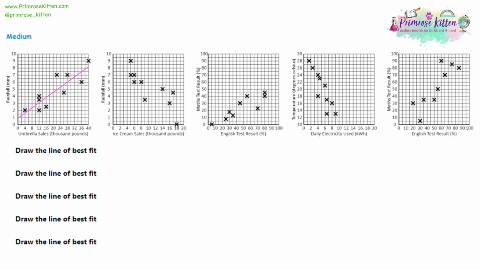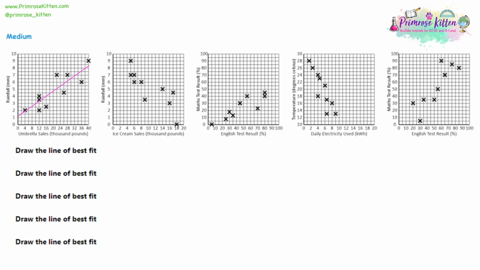Now, with this little draft line I've drawn, you'll see I've got 4 coordinates below the line and 6 coordinates above the line. That's not really what we go for here. We want equal numbers of coordinates above and below the line. With the line of best fit I've just drawn, we've got 4 coordinates below the line, 2 coordinates on the line, and 4 coordinates above the line. So the coordinates are evenly distributed around the line of best fit. That is a much, much better line.